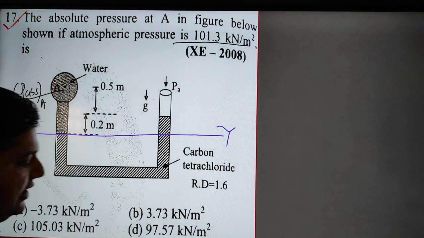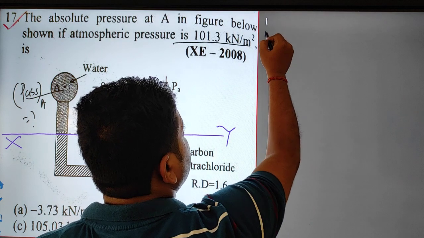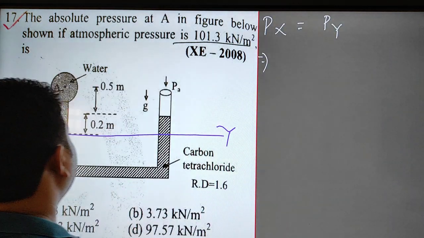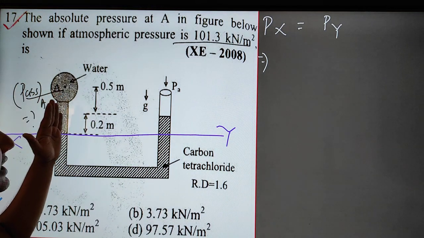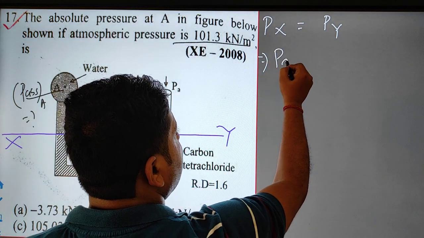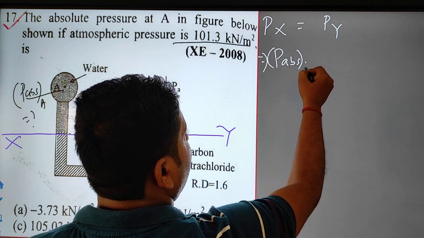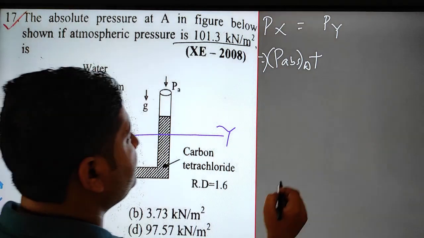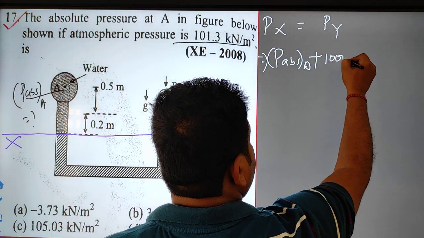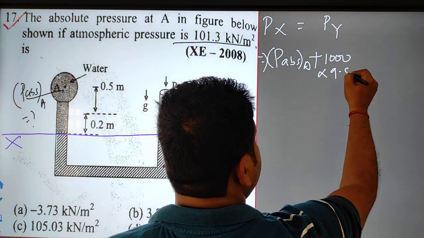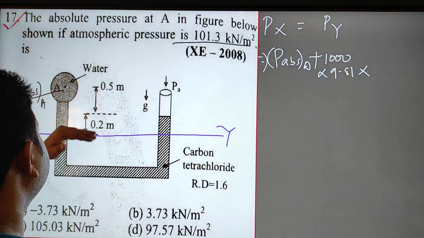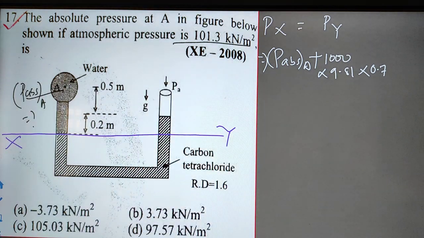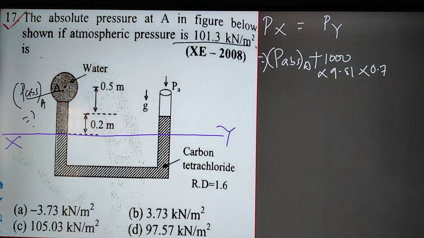So now I apply the manometric equilibrium equation. Pressure in X will be equal to pressure in Y. First you choose the left limb: absolute pressure at point A plus water, density of the water rho into g into the height, 0.7.